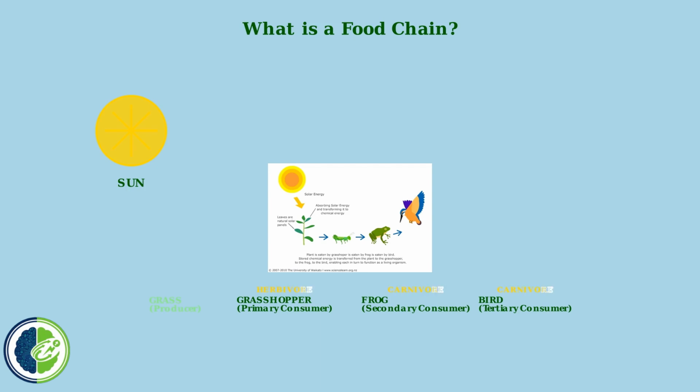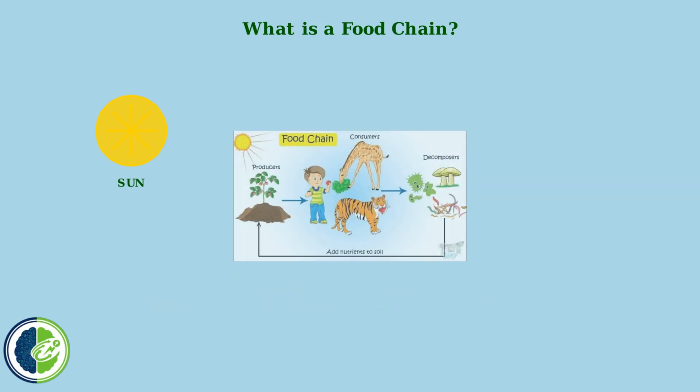Animals that eat only plants are called herbivores. Animals that eat only meat are called carnivores. And animals that eat both plants and meat are called omnivores. Energy flows through the food chain like this. The sun gives energy to plants, plants give energy to plant eaters, and plant eaters give energy to meat eaters. Each arrow shows the direction energy flows, but what happens when plants and animals die?